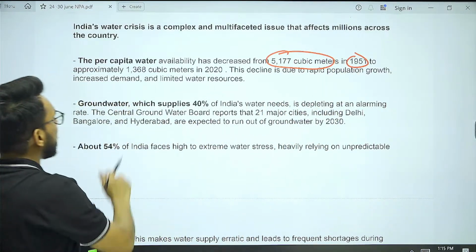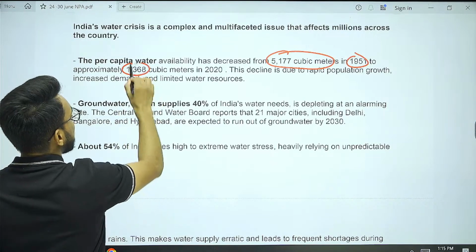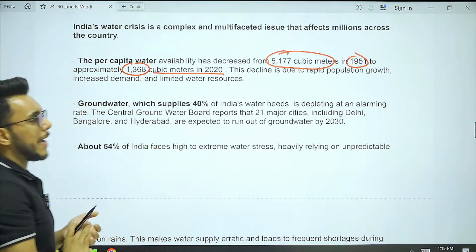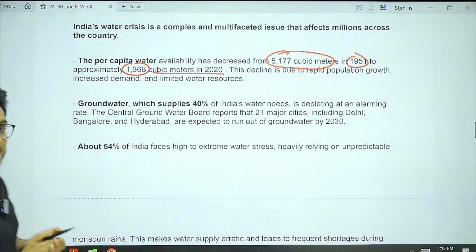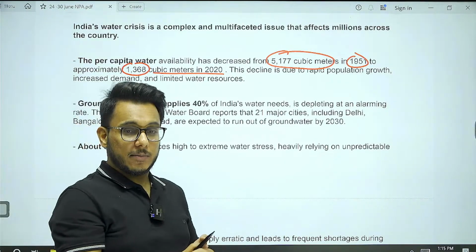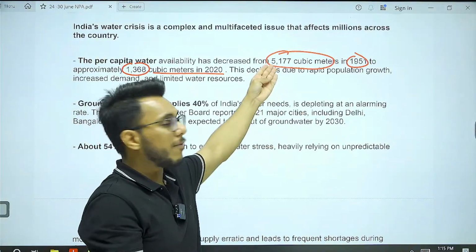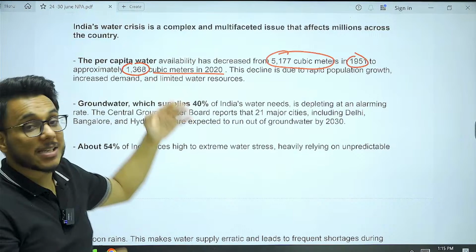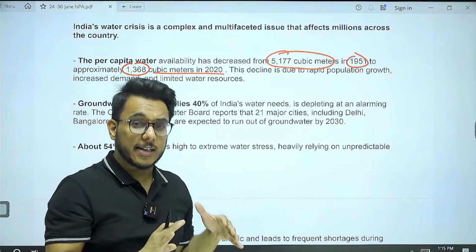And in 2020, only 1368 cubic meters of water is available per capita. Can you see the drastic decline that has happened, from 5177 to 1368 cubic meters of water availability today?